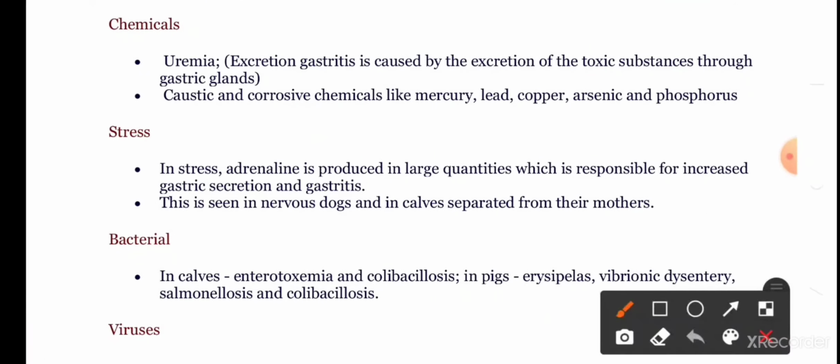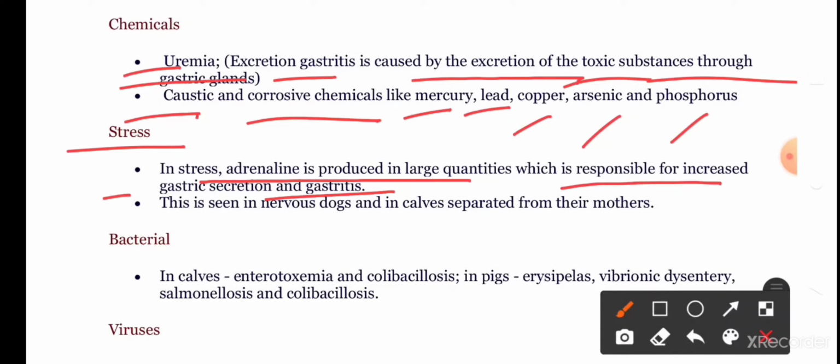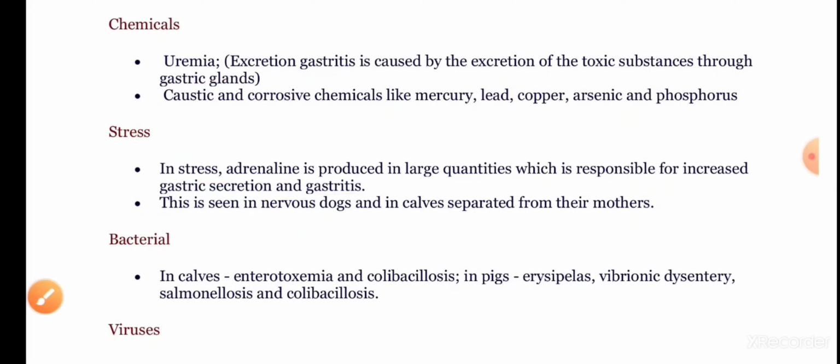Chemicals like uremia, that is excretion: gastritis is caused by the excretion of toxic substances through gastric glands. Caustic and corrosive chemicals like mercury, lead, copper, arsenic, and phosphorus are responsible for gastritis. In stress conditions, adrenaline is produced in large quantity, which is responsible for increased gastric secretion leading to gastritis. This is seen in nervous dogs and in cows separated from their mothers.